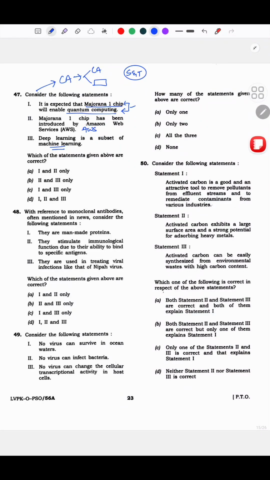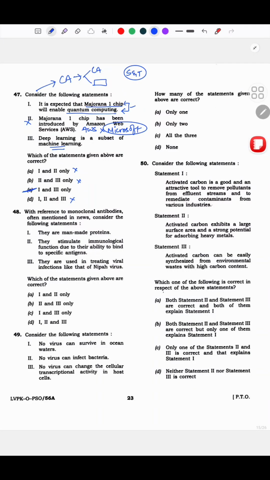Now this one, Majorana 1 chip has been introduced by AWS. The moment I read this, for a split second I felt, no, arre yaar, this is Microsoft, right? Okay, and that is where I trusted my instinct, that if I think it is Microsoft, it has to be Microsoft only. Hence I marked this one as no. So basically this is gone, this is gone, this is also gone.